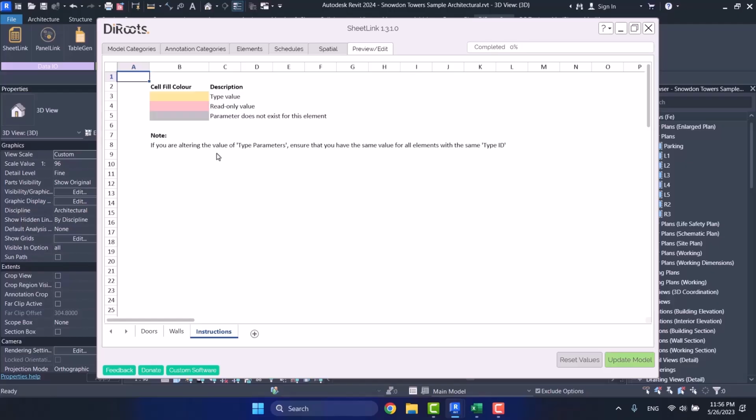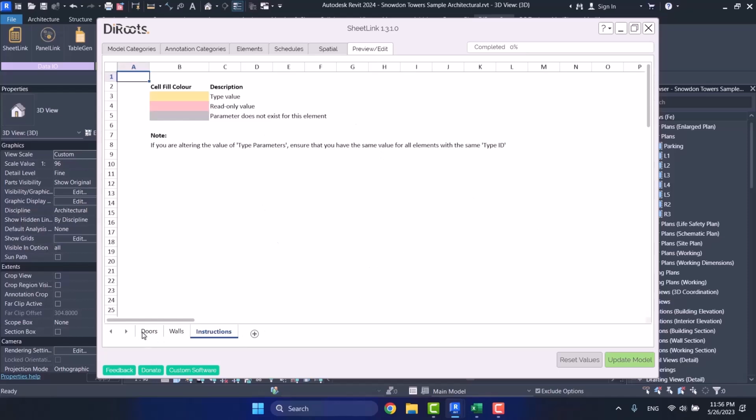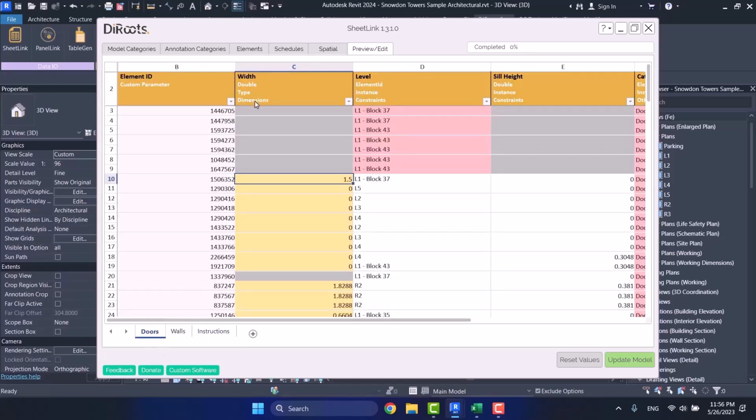That's because of the thing that we discussed, that if you change something here in your type ID, it is true that it will change for that type in your project, but in the schedule it will not show you. Here it is telling you that point, and you have to pay attention to it.